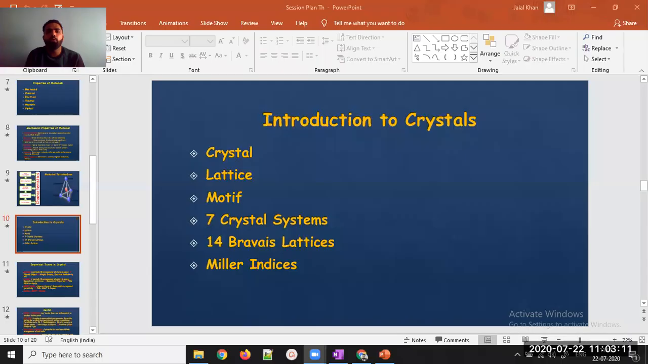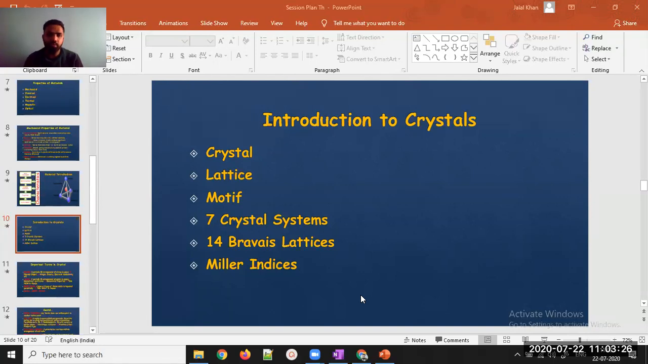So we already covered some things related to how you process a material and what we mean by material tetrahedron. What are the characteristics of material? We already covered it yesterday. Now we will start with introduction to crystals.